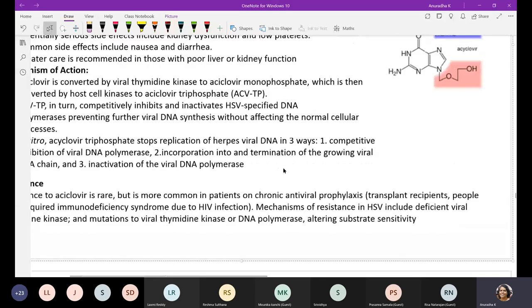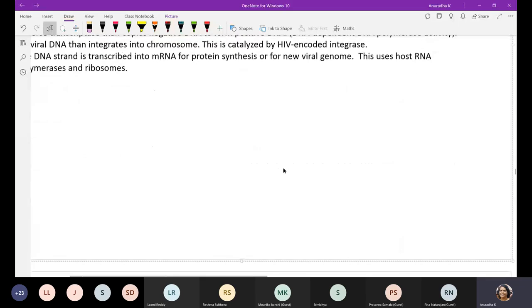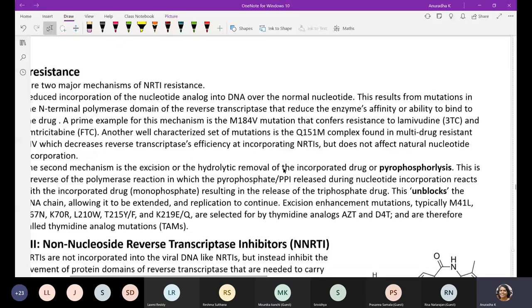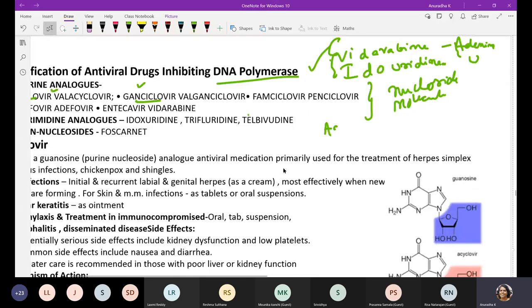As zidovudine. So you call them NRTIs because they are nucleoside reverse transcriptase inhibitors. NR stands for nucleoside reverse transcriptase inhibitors.